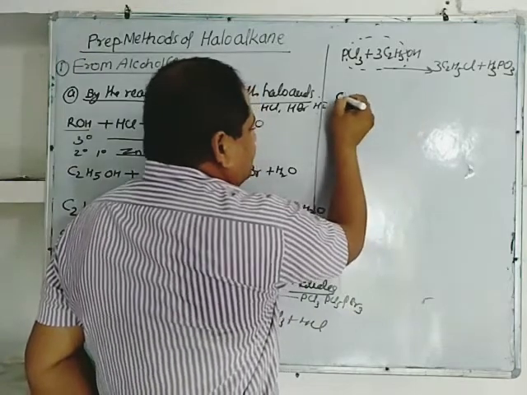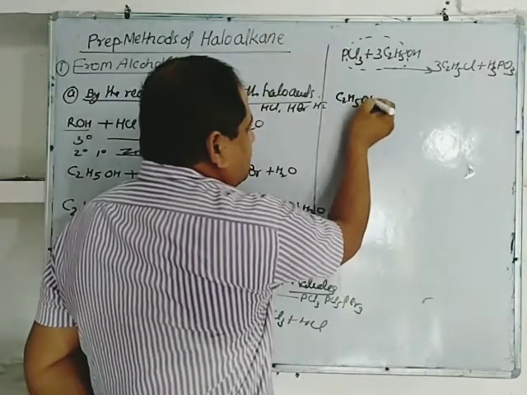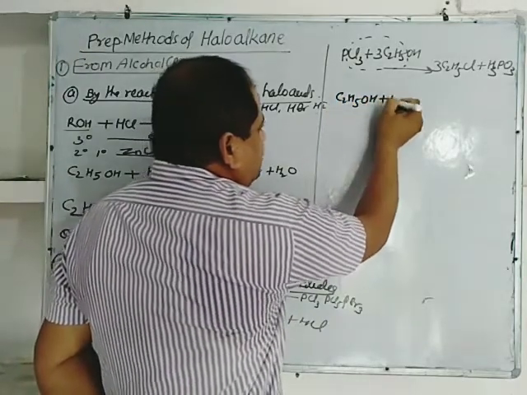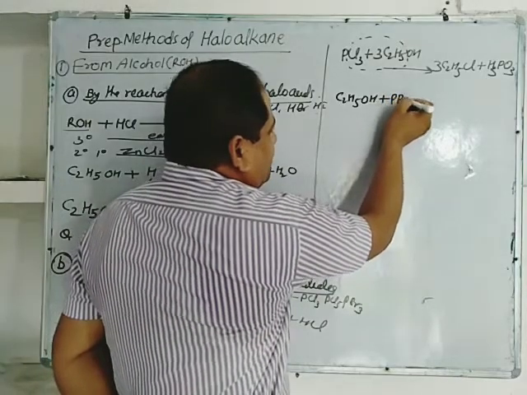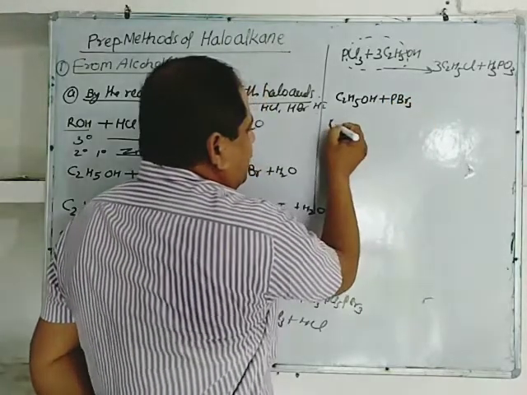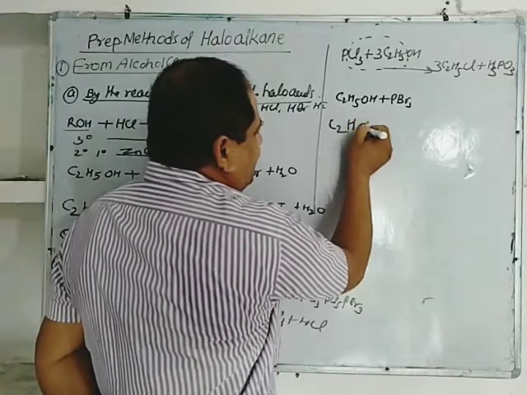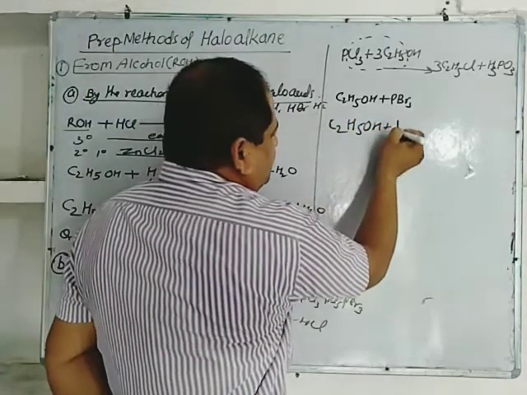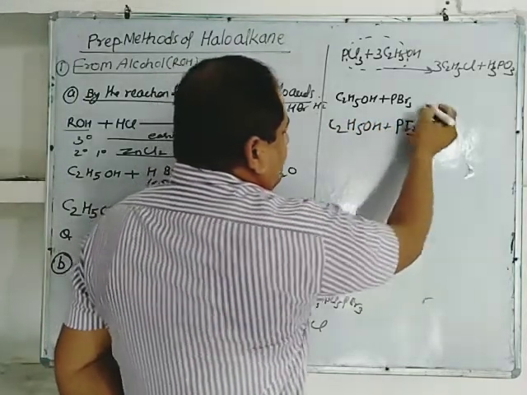Bromoalkane can also be obtained by reacting the alcohol with PBr3. Iodoalkane can be obtained by reacting the alcohol with PI3, but